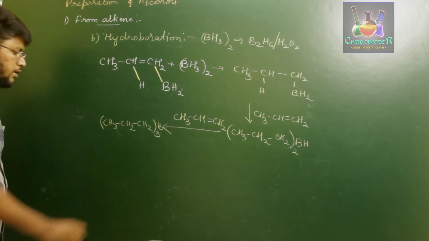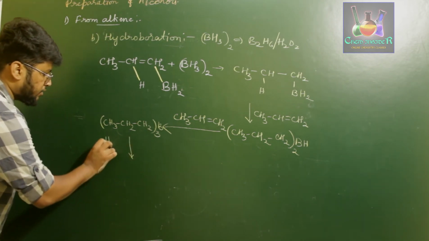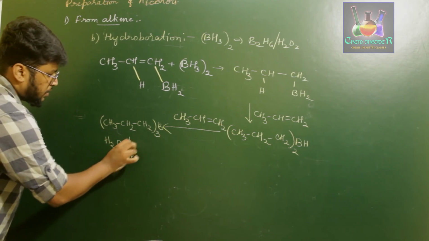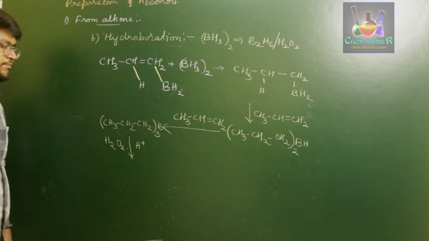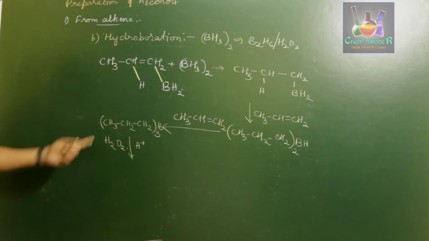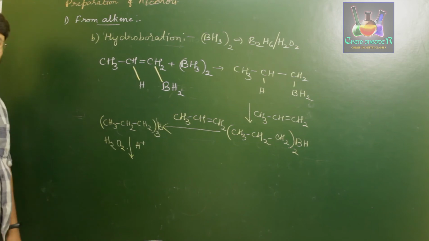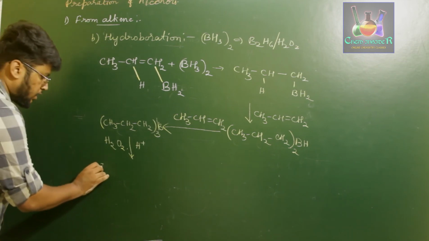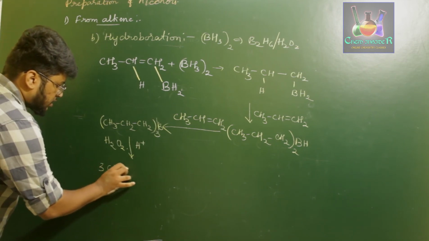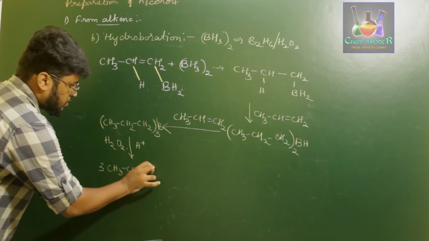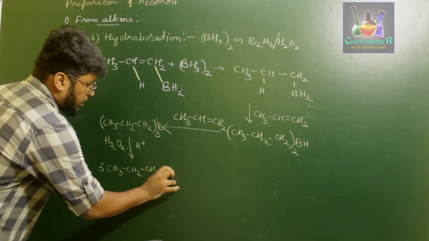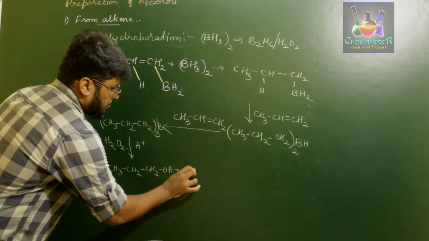Once this is formed, now we'll add H2O2, that is hydrogen peroxide, in presence of H plus ions. When you add hydrogen peroxide to the complete compound, the bond between carbon and boron breaks down to form three molecules of propanol, CH3, CH2, CH2, OH, along with a BH3 molecule.